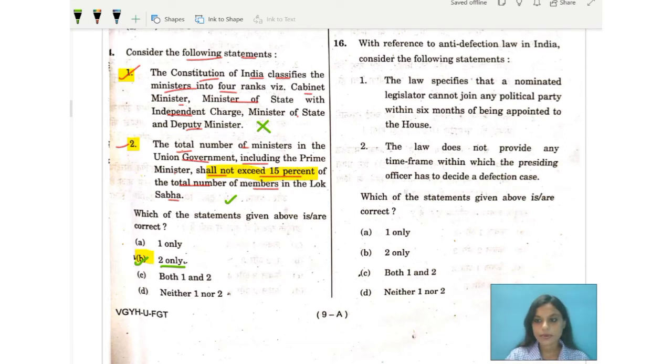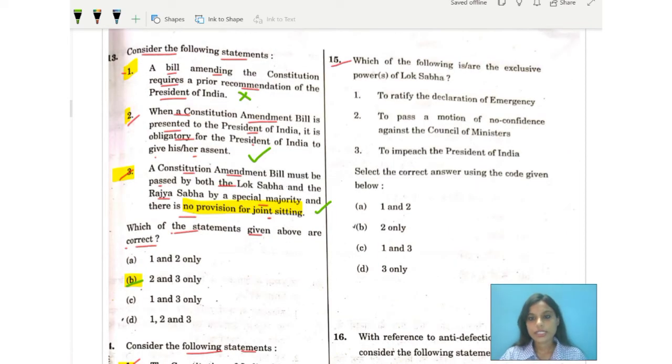Moving over to the last question for today's class, that is question number 15. Question number 15 says, which of the following is or are the exclusive powers of the Lok Sabha? First one, to ratify the declaration of emergency. Number two says to pass a motion of no confidence against the Council of Ministers. Number three says to impeach the President of India. So which one is correct?